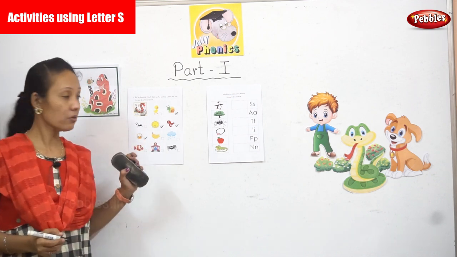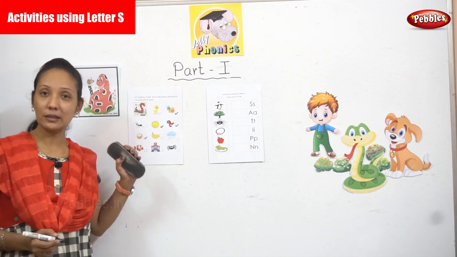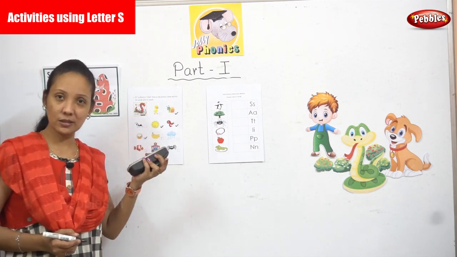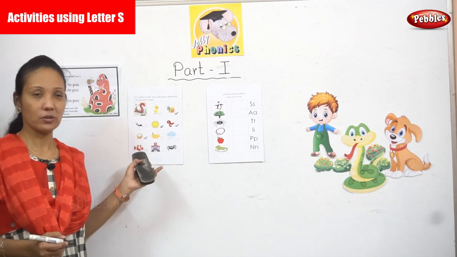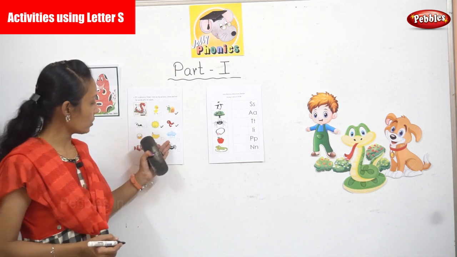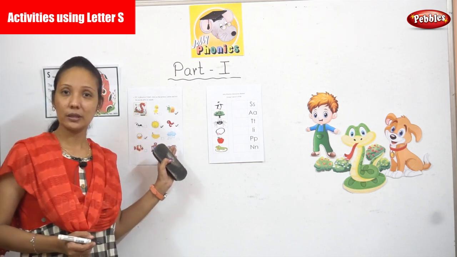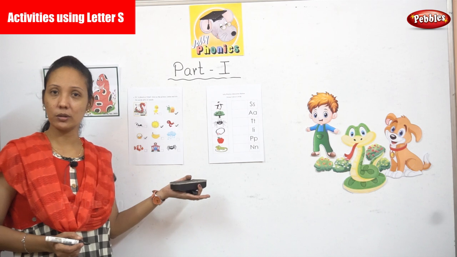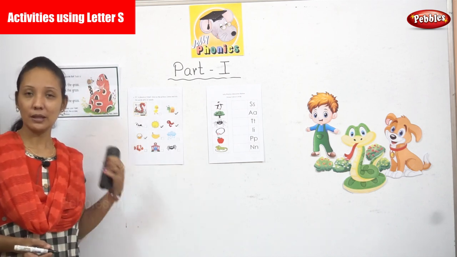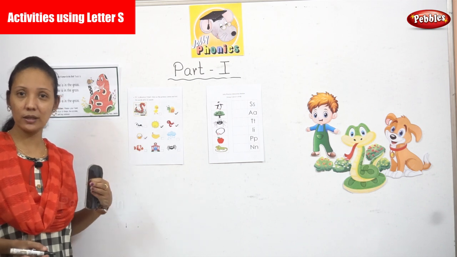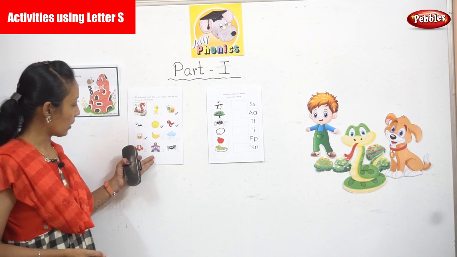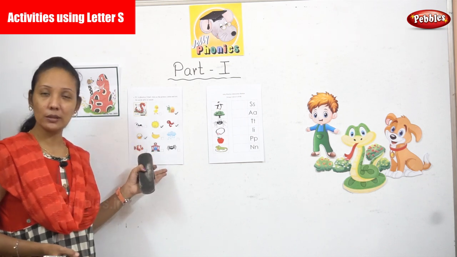Next you have some bananas. Yes, banana. Can you hear an S sound there? No. So it's not starting with S. Next one, cloud. Is it starting with S? Cloud. No. Next one, fish. Can you hear an S sound over there? No. It's just fish.